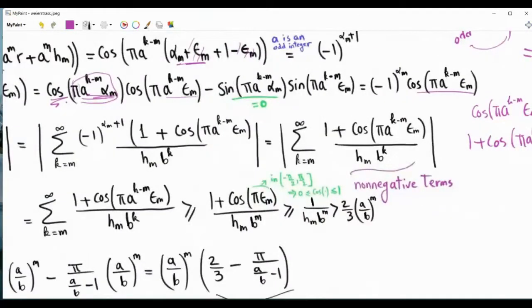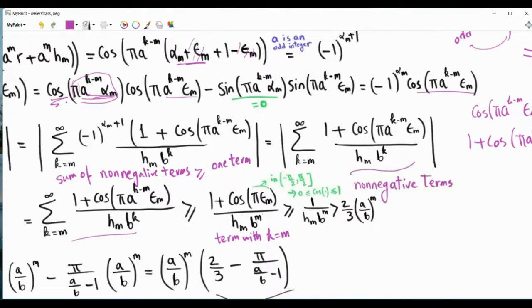Moreover, a sum of non-negative terms is always lower bounded by one of its terms. And here we will pick the term with the summation index k that is equal to m. So because this is a summation of non-negative terms, it is lower bounded by 1 plus cosine, and then we'll put k equal to m. So we'll have a to the 0, which is 1. So 1 plus cosine pi epsilon m, and then in the denominator we have h m b to the power k.